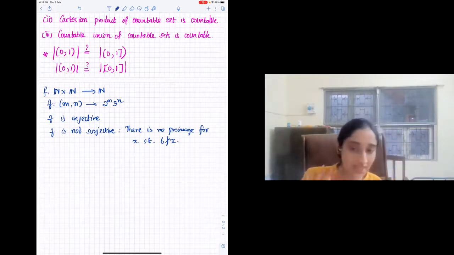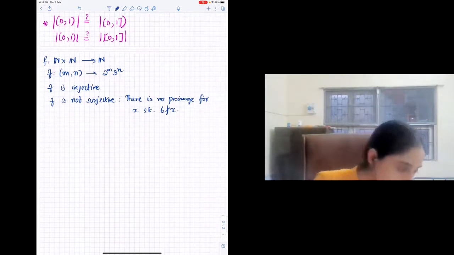Can I somehow massage it to get a surjective map? If I could do that, I can do that here. So that is the next question.